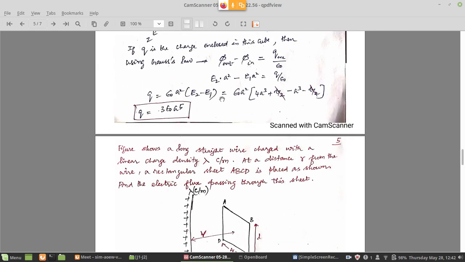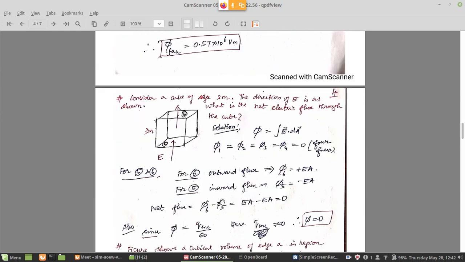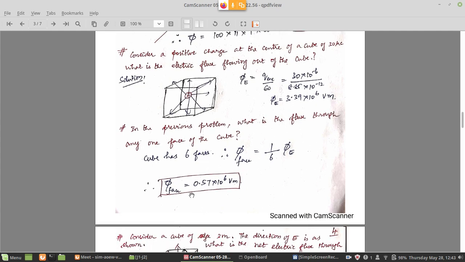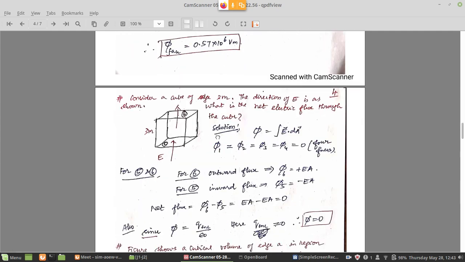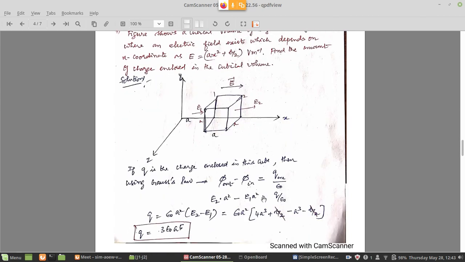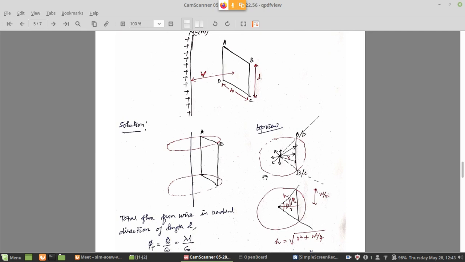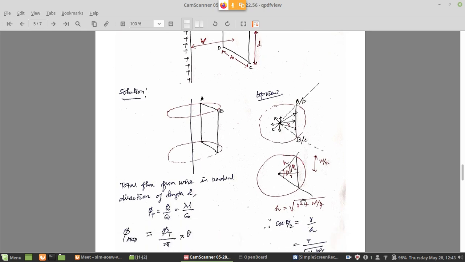So in the previous problem we discussed what is the flux through 1/6 of the cube. The entire cube is 6 times that, so 1/6 is only part of it, and we calculated it by dividing by 6. Here the trick is the same, but we cannot do anything like that because it is not uniform. It is not a cube or anything. So you cannot, because the entire sphere we can calculate, and see how much this area alone will receive. That is what we are going to do.